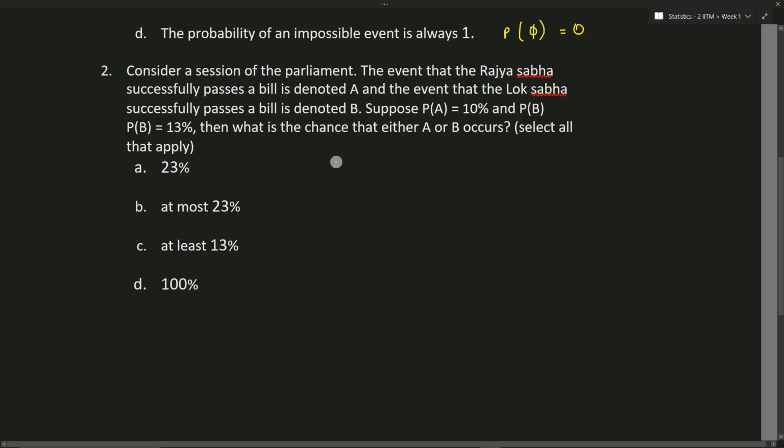What is the chance that either A or B occurs? This is nothing but the probability of A union B, that is the probability of A plus the probability of B, because these two are disjoint sets. So this is 0.1 plus 0.13, which is 0.23. Option 1.